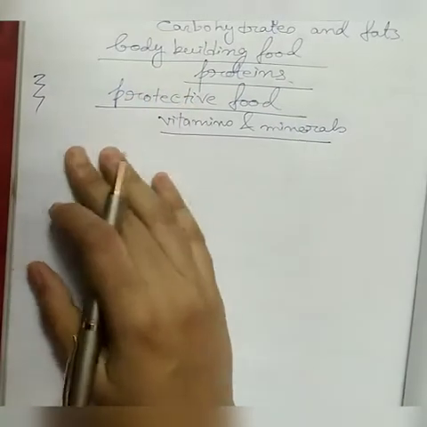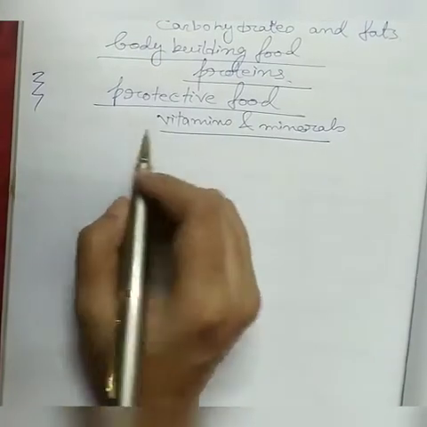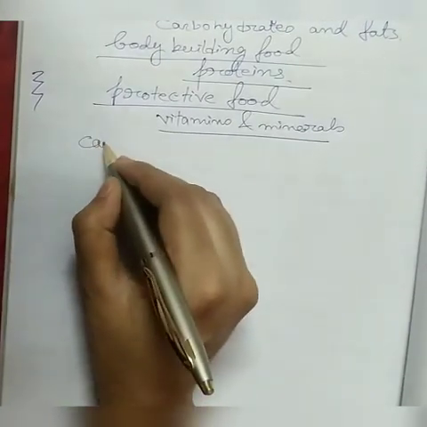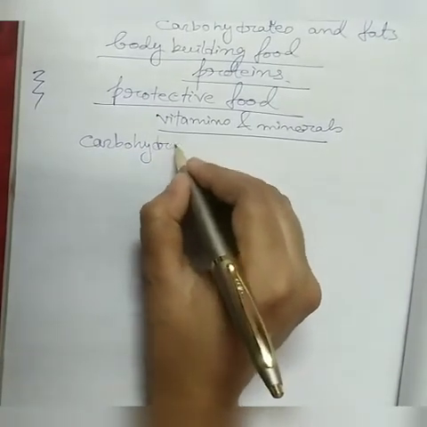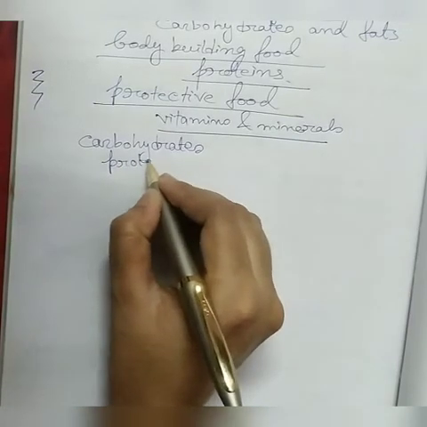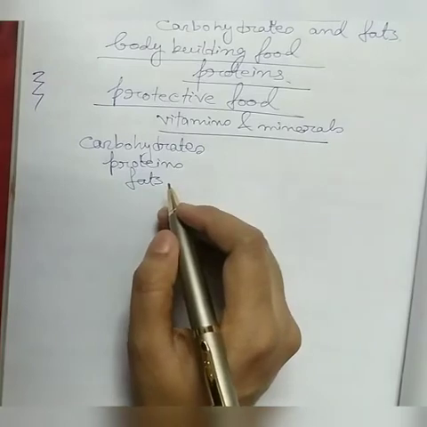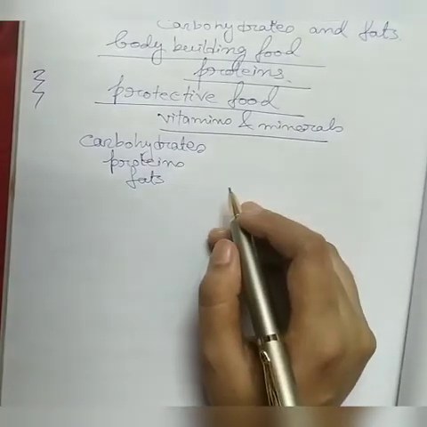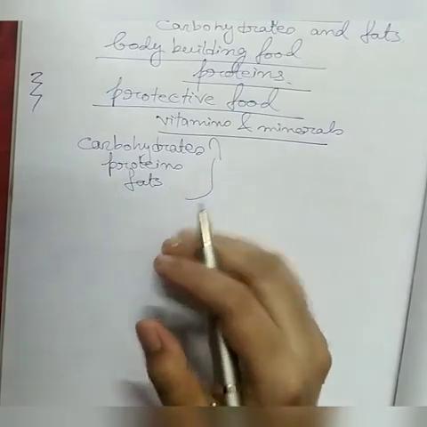And another thing to remember is that carbohydrates, proteins and fats, they are needed by the body in larger quantities.